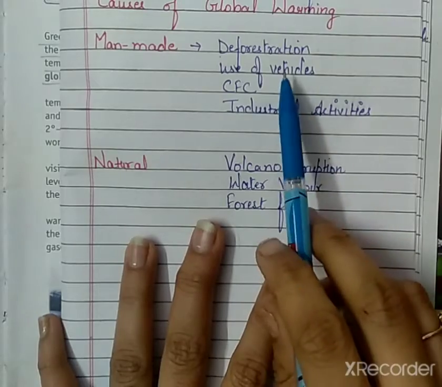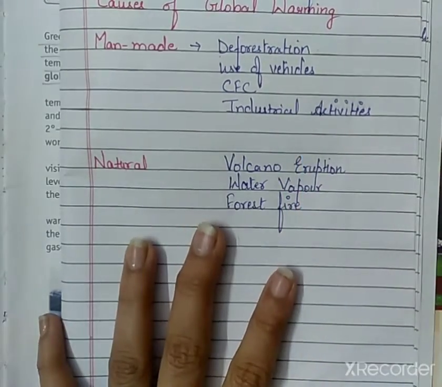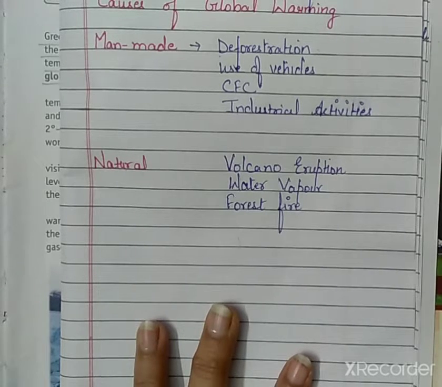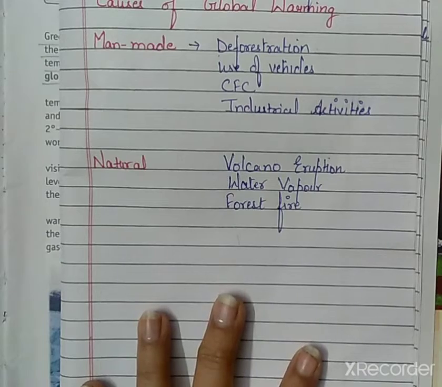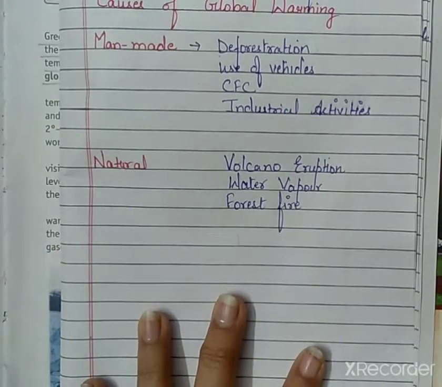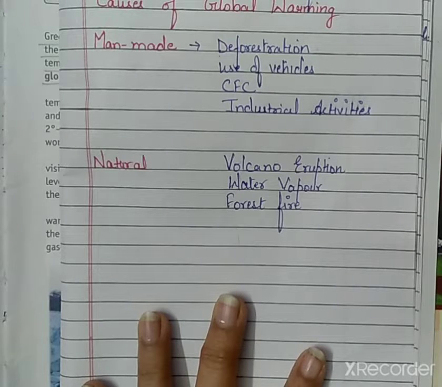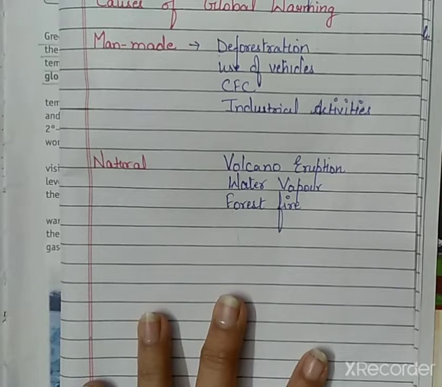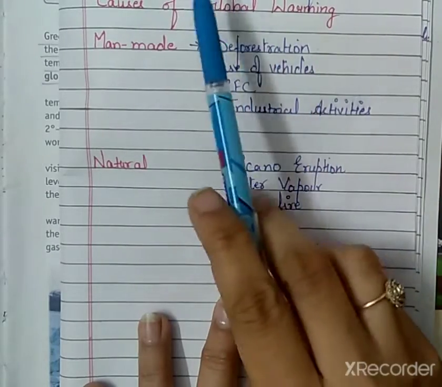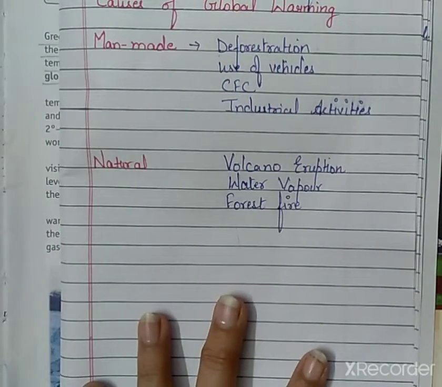The second reason is use of vehicles. As we know that vehicles run with the help of fossil fuel, right? With the help of petrol, which is a fossil fuel, right? If the fossil fuel burns, it releases the greenhouse gases. It releases the pollutants in the atmosphere, right? Which help to increase the temperature of the earth.